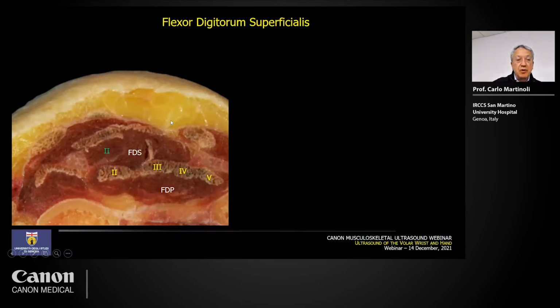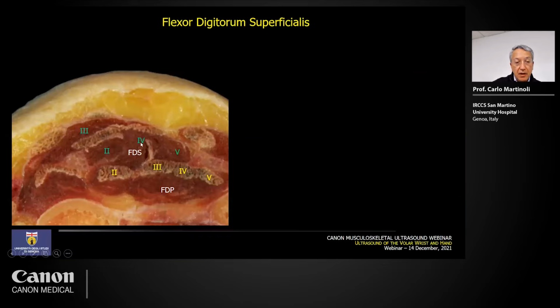The important point to remember is that there is a different order of the areas of the flexor digitorum superficialis for the individual fingers. The area of the muscle for the index finger is not located in the most radial part of the flexor digitorum superficialis, but it lies on the other side of the muscle tissue relative to the middle finger, as you can see here.